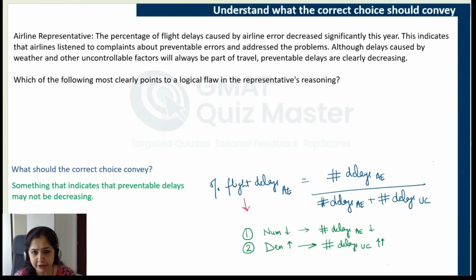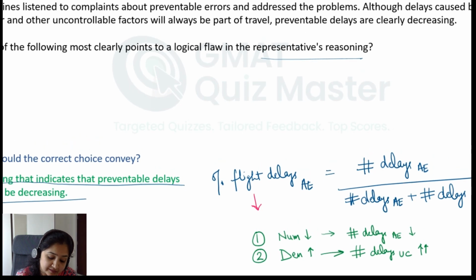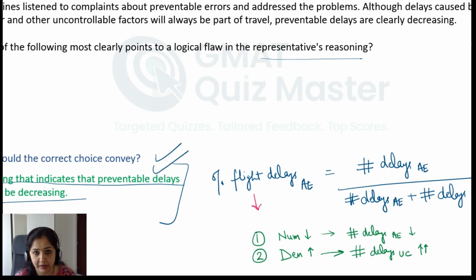All right. So, what should the correct answer choice convey here? We need to find a logical flaw in the representative's reasoning. So, the correct answer choice should be something that indicates that preventable delays may actually not be decreasing. So, the information that is given by the airline representative holds. Still, the preventable delays might not be decreasing. It may be the fact that the number of flight delays due to airline errors is reducing. It may be because of some other reason. Now, this is something that a correct choice will definitely convey, and this is something that you should be clear with before you start with